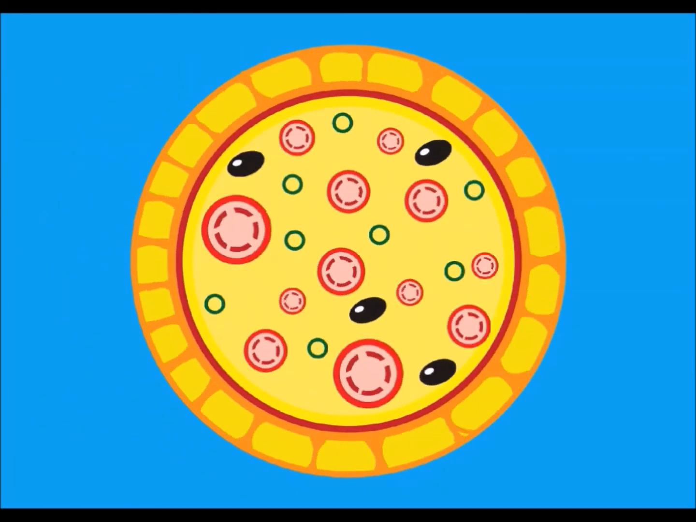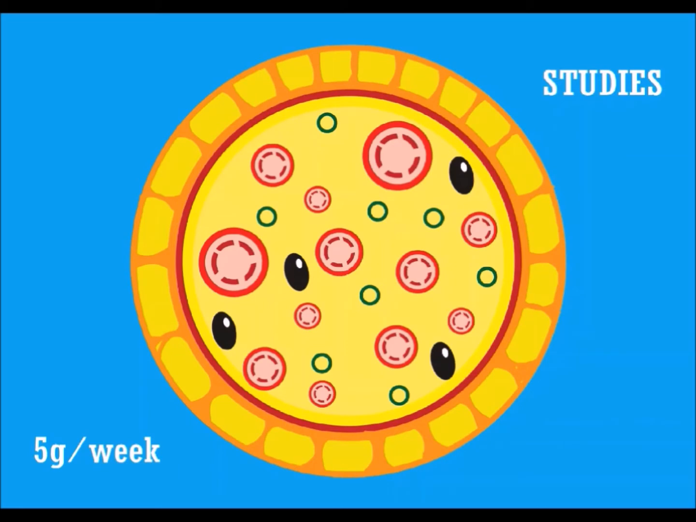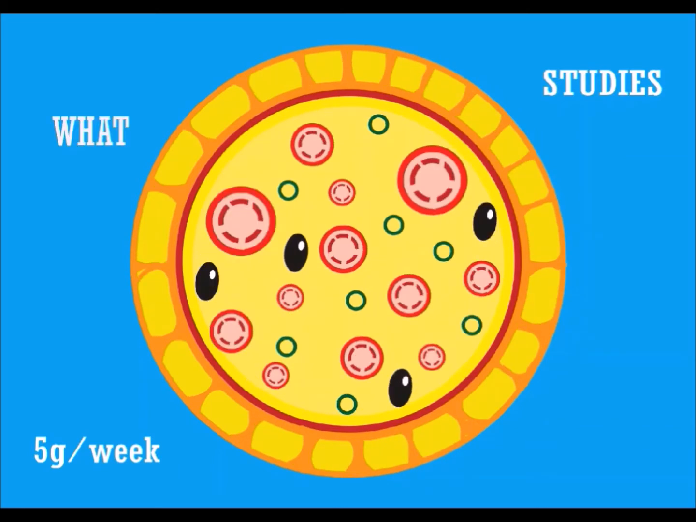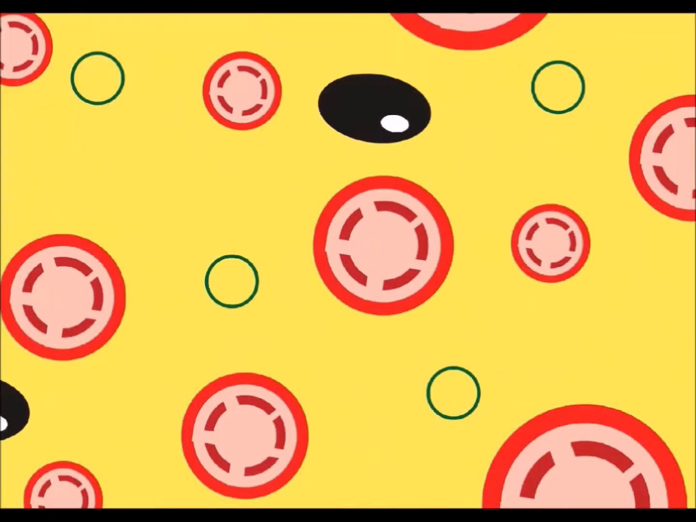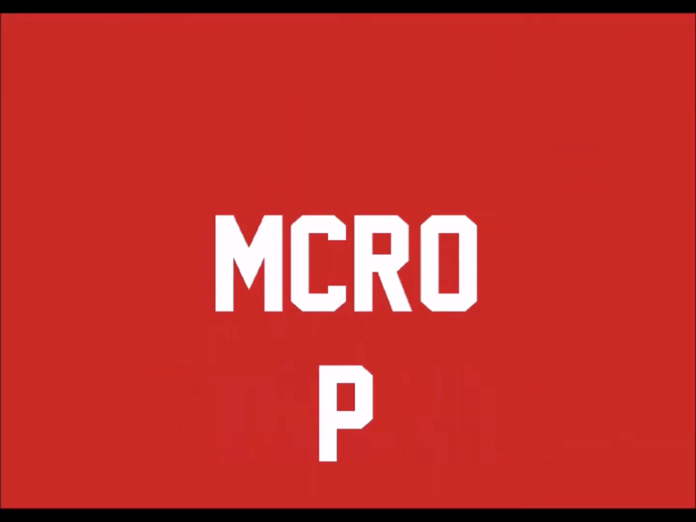For 1 week, we eat a lot of foods. Studies show that along with this food, we consume something of 5 grams. So let's see what that is and how we take it. And here it is: microplastic, but a macro problem.